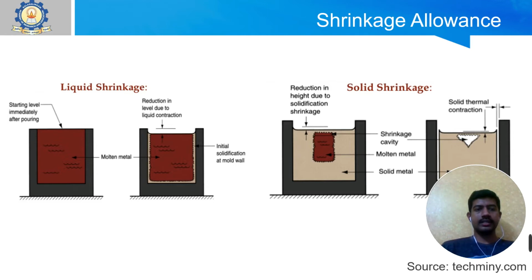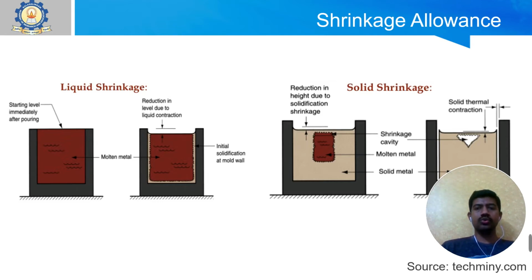The shrinkage allowance is classified into liquid shrinkage and solid shrinkage. Liquid shrinkage will happen when your liquid material is being converted to solid. So, there will be a reduction in size due to this liquid contraction, and the volumetric size of the specimen will shrink. This process is called liquid shrinkage. Solid shrinkage will happen whenever your solid material is brought to room temperature. That type of shrinkage is called solid shrinkage.